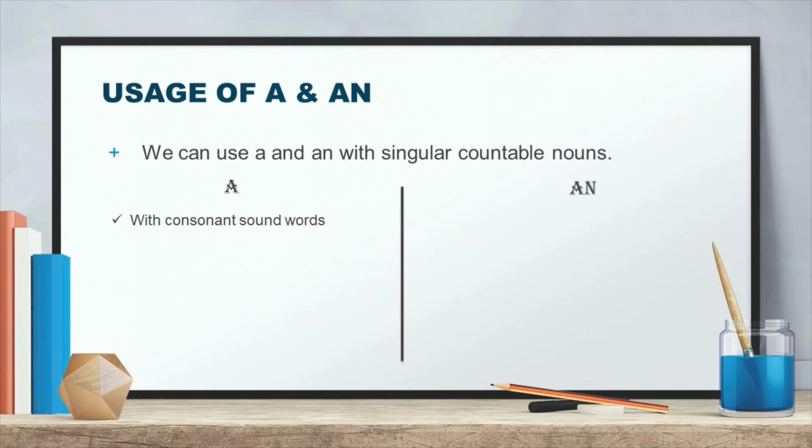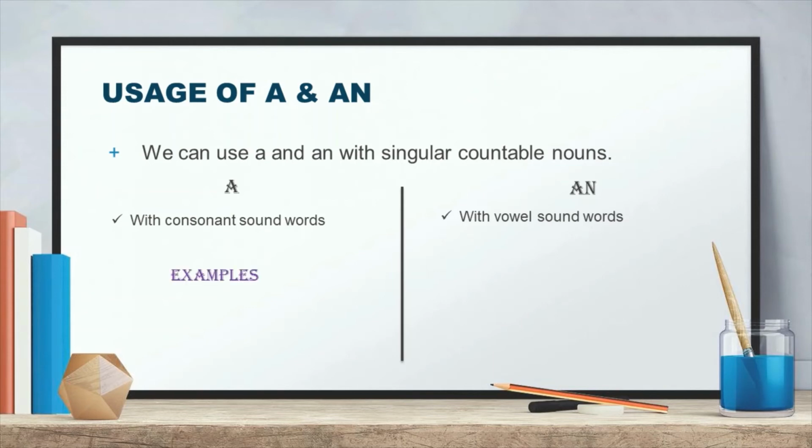So the words which start with a consonant, before that we can use a. Okay, we can use the article a with the words which start with any one of the 21 consonants. Okay, and there is one exception also in the case of a, that we will discuss later. Here, when to use an? We can use an with the words which start with any of the 5 vowels. Okay, the words which start with any vowel, we can use an before that, right?